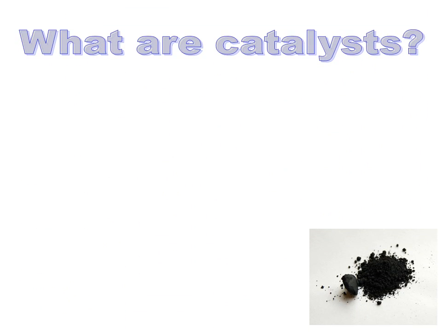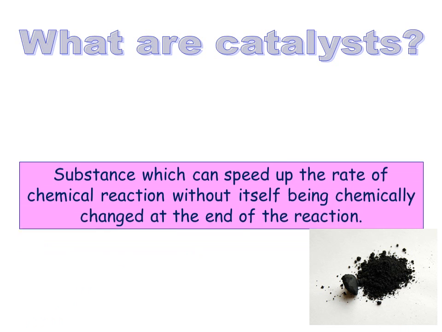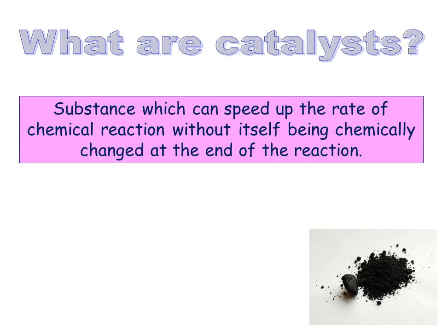Earlier on, I've mentioned that enzymes are biological catalysts. Before we define the term biological catalyst, let's look at what catalyst means. Catalysts are substances which can speed up the rate of chemical reaction without itself being chemically changed at the end of the reaction. By using a catalyst, you can speed up the rate of chemical reaction, which means that the process of a chemical reaction can be shortened, and at the end of the process, the catalyst will remain the same as before, and hence you can reuse the catalyst again.